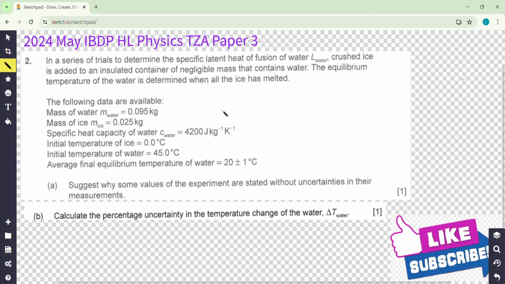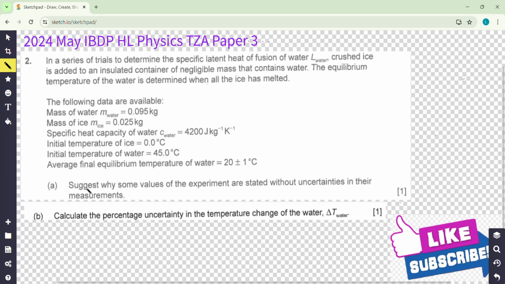Question number 2, A and B, is about uncertainty. It's a fairly common question, so pay attention to uncertainty, the percentage uncertainty of adding things together, or multiplication and division. This is a common question. Okay, first A. Don't look at the question first.